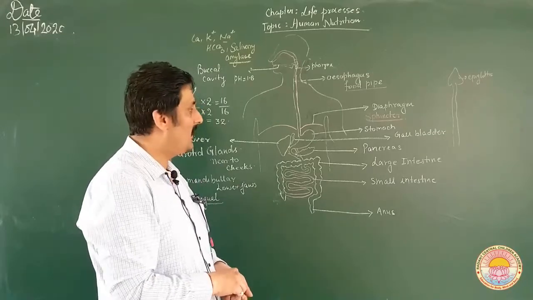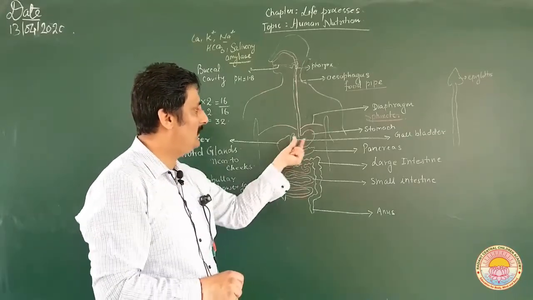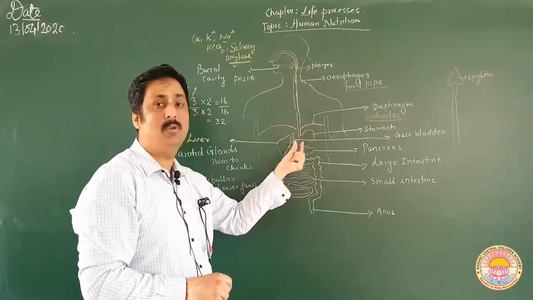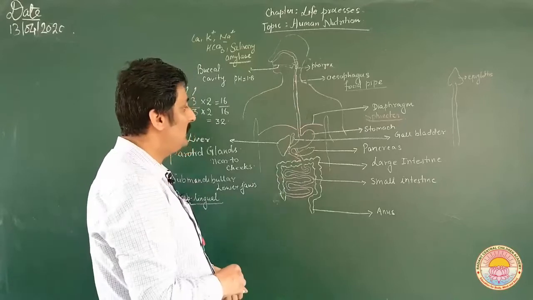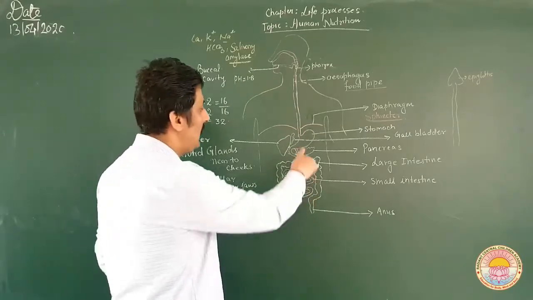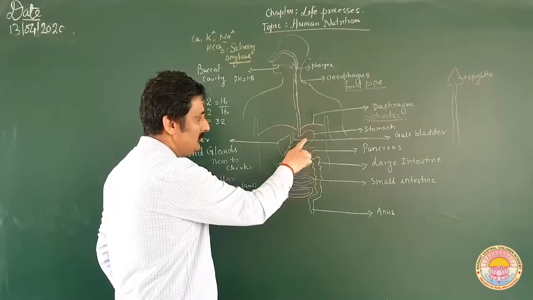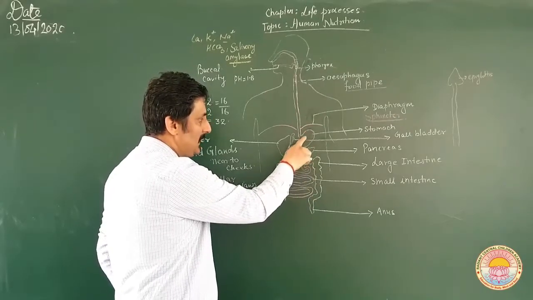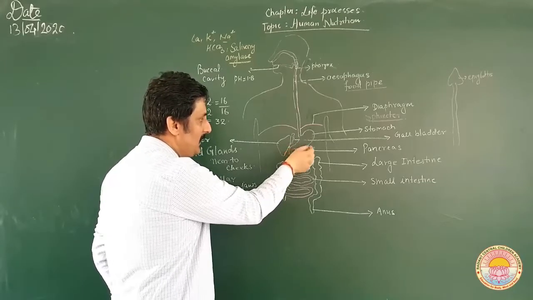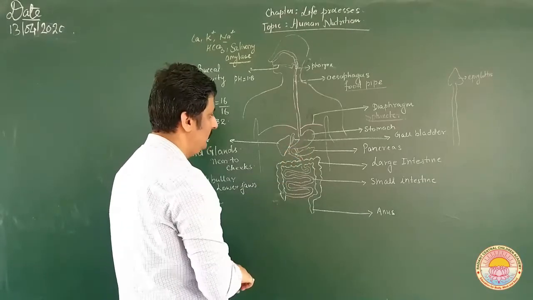Since the space is less, I was not able to locate them, but the three parts are cardiac, fundus and pyloric. Cardiac is this part, fundus is this part, and pyloric is this region, the end part of the stomach.